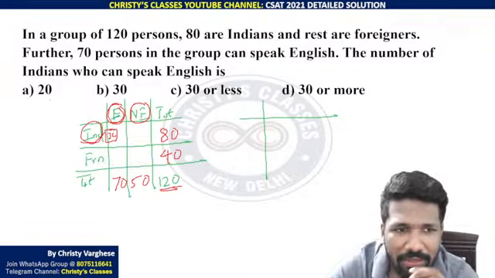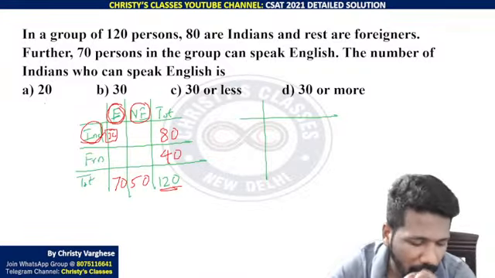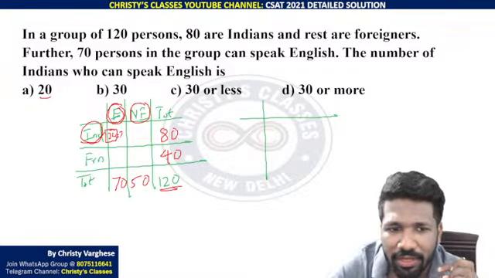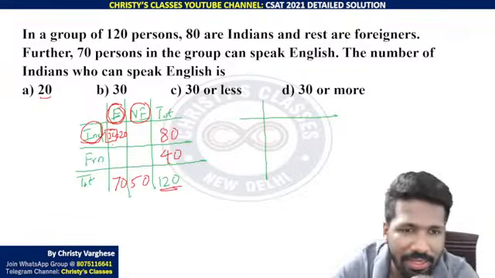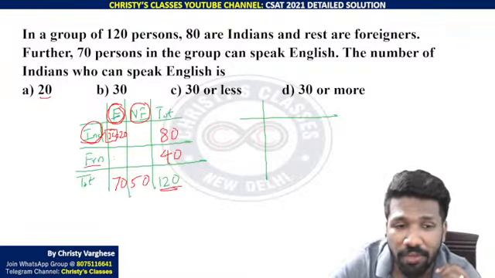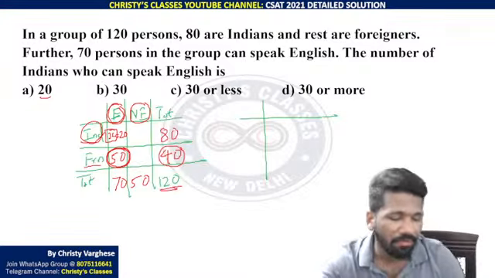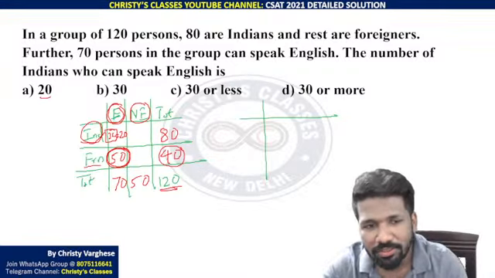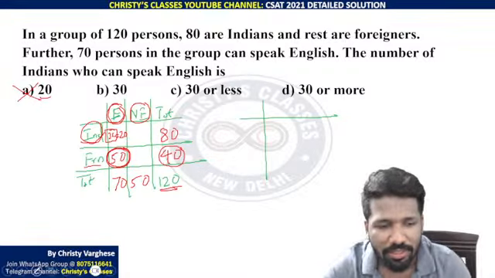Let us check the options now. 20. Can the number of English-speaking Indians be 20? Let us understand that. Then the question also will be more clear. If English-speaking Indians is 20, English-speaking foreigners will be 50. But that is not making sense. Total foreigners is 40. Then how can English-speaking foreigners be 50? English-speaking foreigners can be less than or equal to 40 only, right? So that is why option A can be eliminated. This is an easy way to understand the question better using options.